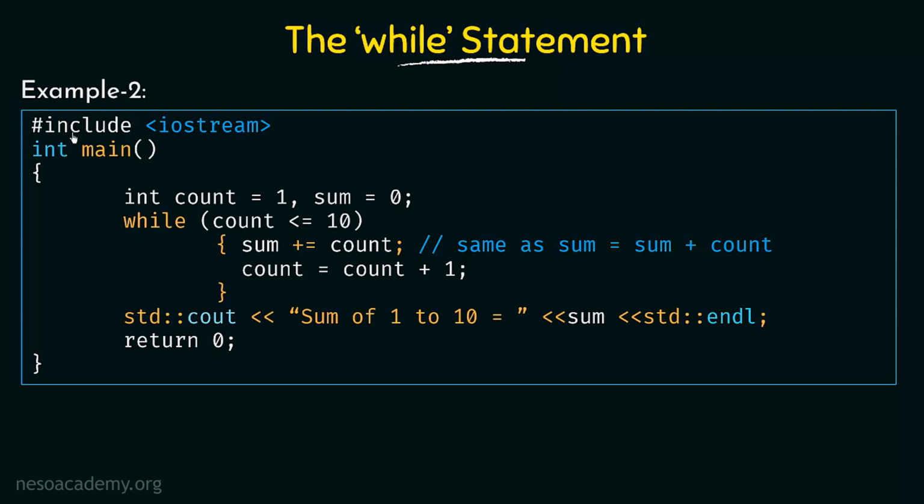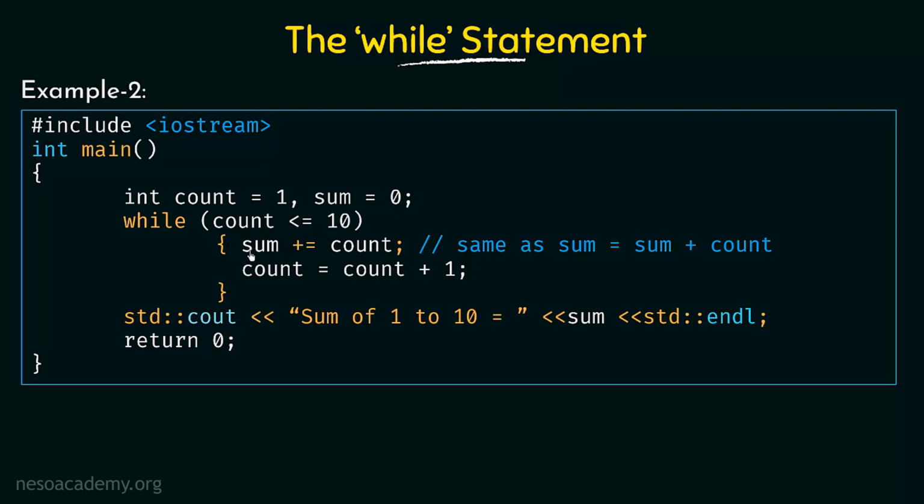So here again, we have our program starting with our header and the main function. Inside the main function, I am declaring a variable count which is of type integer and the initial value is set to 1. And I am declaring another variable called sum, which is also an integer and whose initial value is equal to 0. Now here we are running a while loop and the condition is while count is less than or equal to 10. And then inside the while loop's statements, we are writing sum plus equal to count.